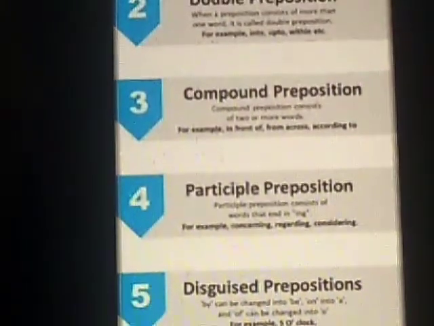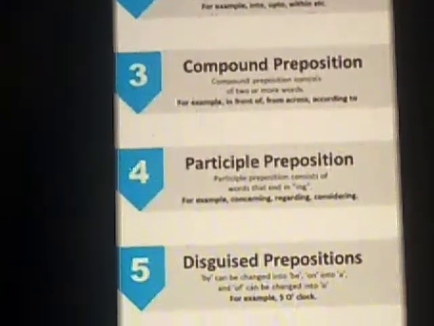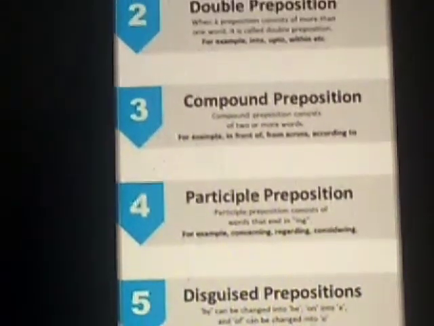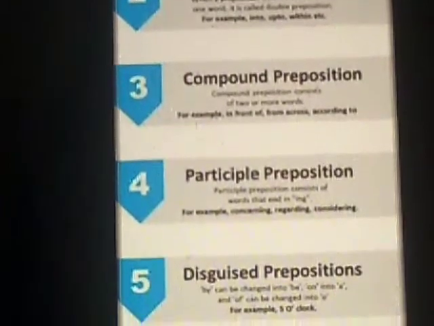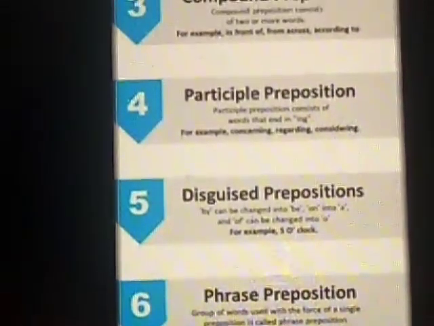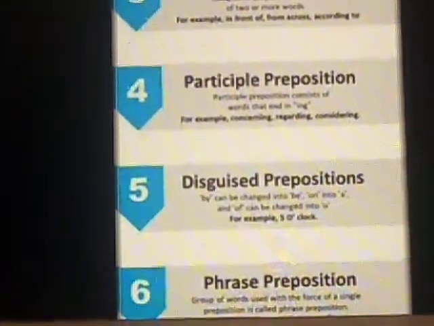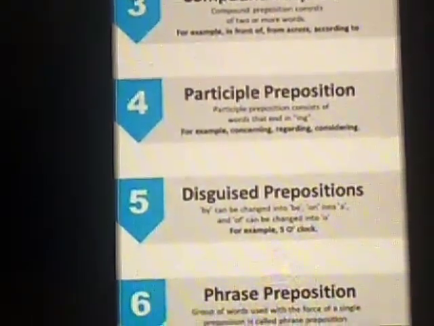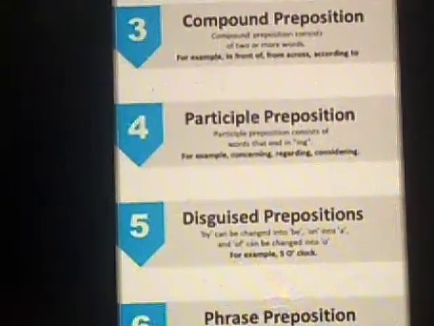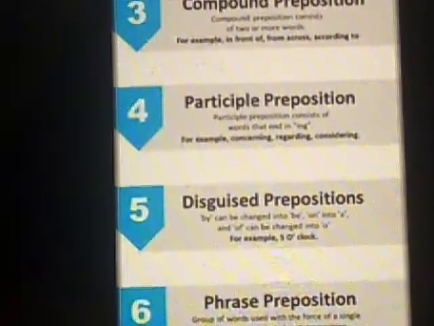Next we have participle preposition. I hope you all have studied the INGs, gerunds, right? The words which end with ING are called participle prepositions. For example, regarding, considering, concerning. If you have to take a leave, what will be your main sentence? What is the reason for the leave? I'm taking this leave regarding what? Whatever reason you have, regarding, as I'm going out of station, or whatever it is. So participle prepositions are prepositional words which end with ing.